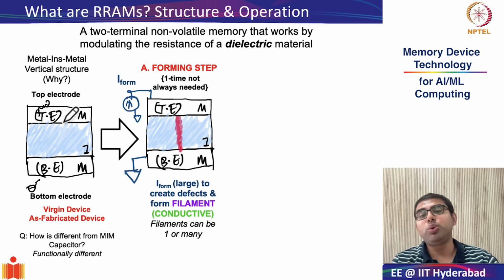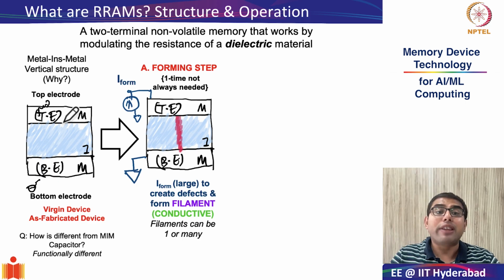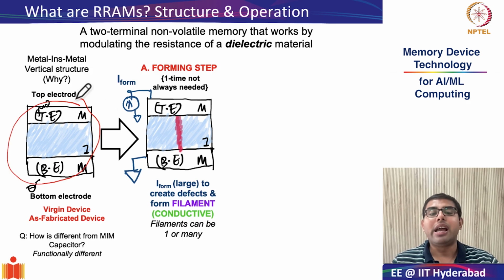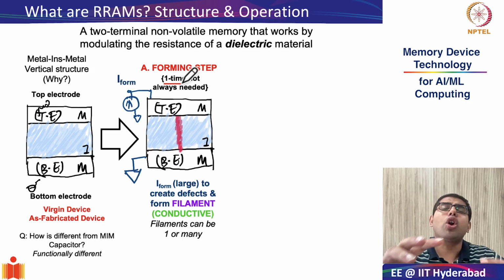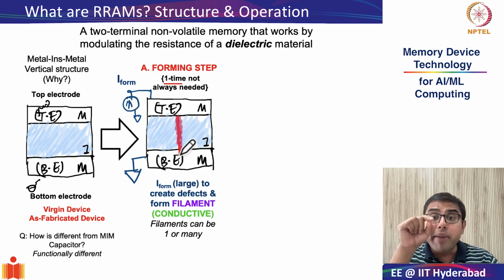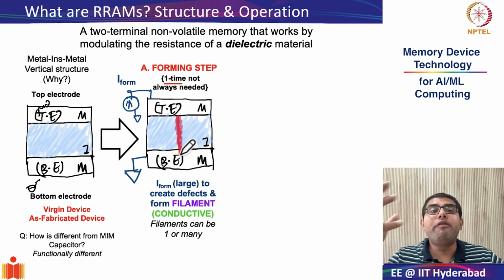And this brings us to the most important step, or the first step, of converting this MIM structure into a useful RRAM device. And this step is called the forming step. So what is this forming step? This forming step is a one-time process which is not always needed but generally needed in most RRAMs. And the job of the forming step is to create something called a conductive filament. Now what is a conductive filament? The conductive filament is finally the main functional element of the device, which either will get created or annihilated to give you low and high resistance states respectively.